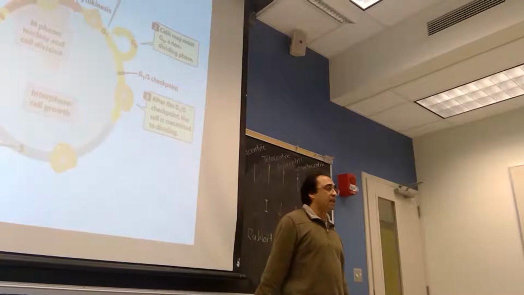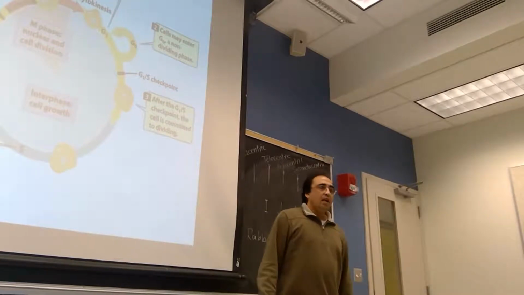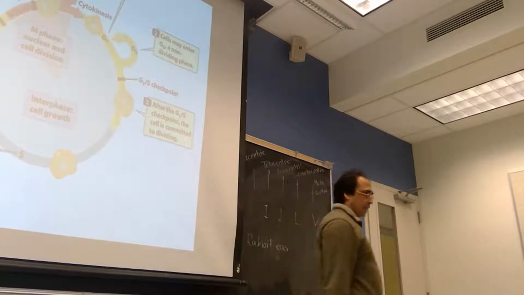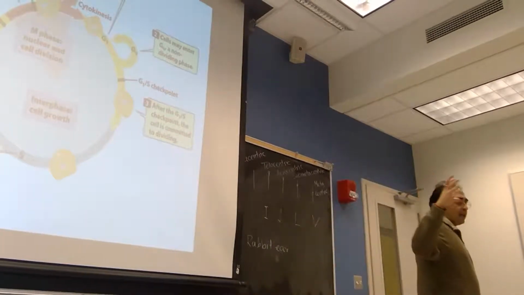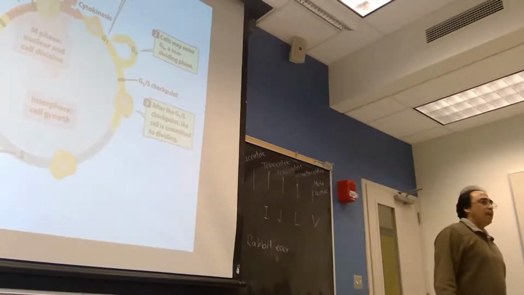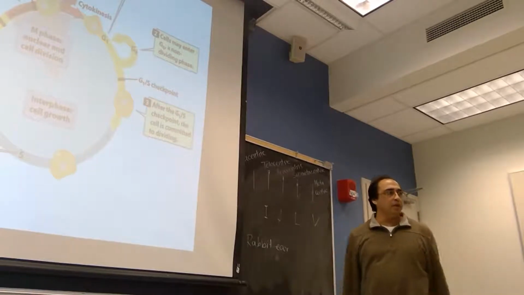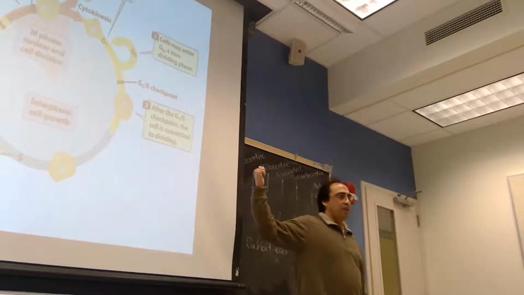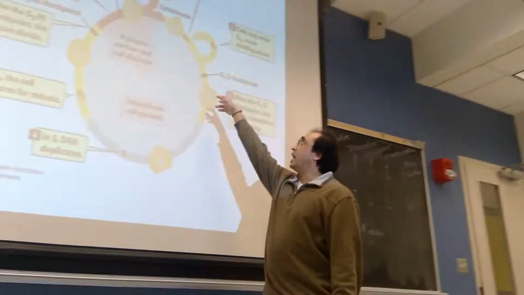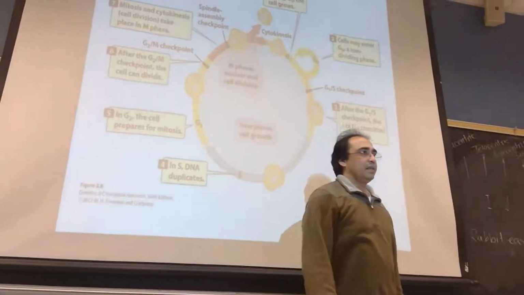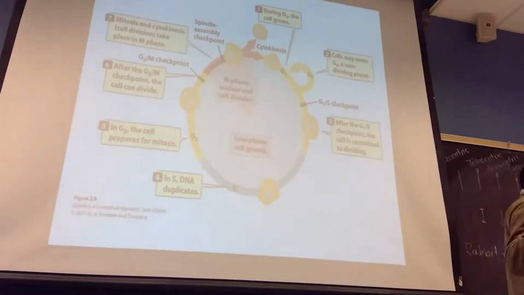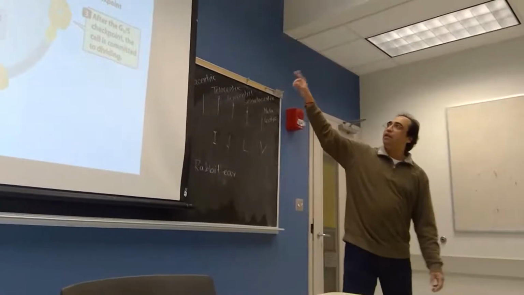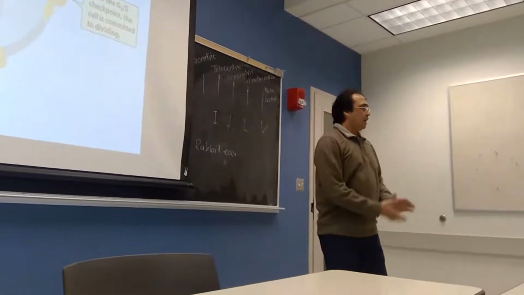So what is the function in the gap 1 phase? The cell is formed, the new cell is formed, and it is very small at that time. It needs to attain its full size. Okay? So it needs healthy food. It needs to grow up. So that is the growing pattern that is happening in the gap 1 phase. It needs to attain the full form of its body. So that is happening in the gap 1 phase.